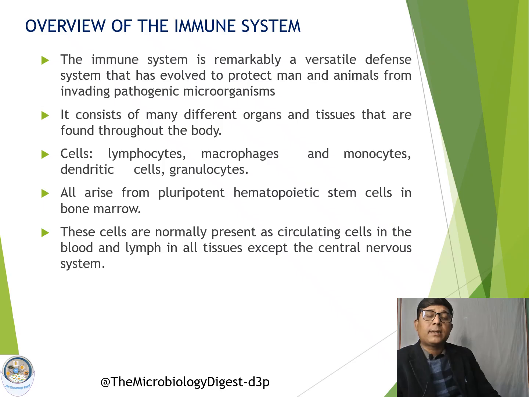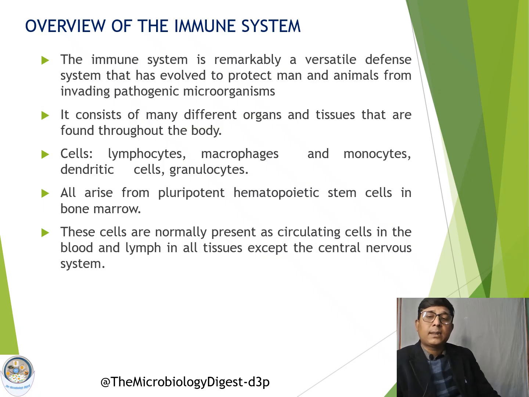So what are the cells that are responsible for generating the immune response? Mostly the lymphocytes, then macrophages, monocytes, dendritic cells, granulocytes. These are some of the examples of cells which take part in the generation of the immune response.